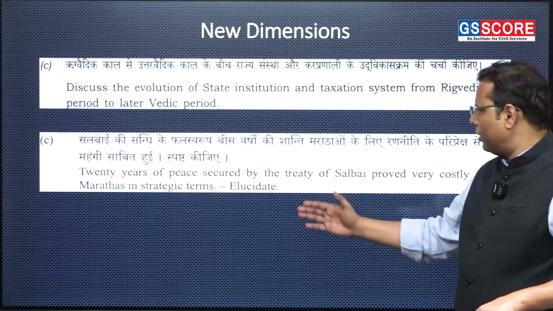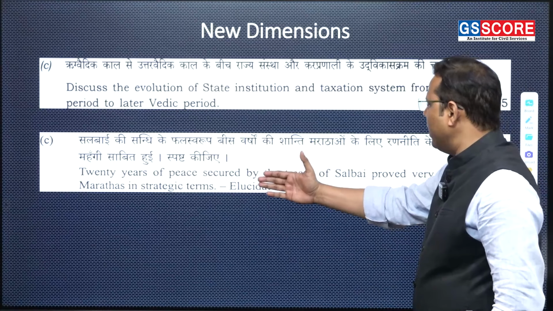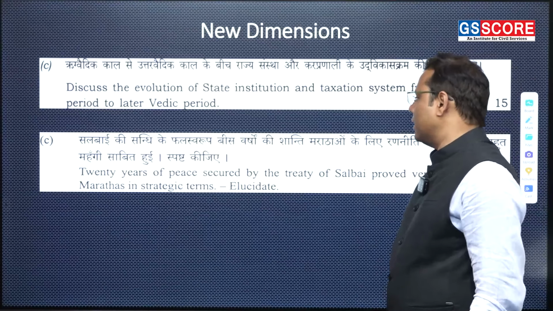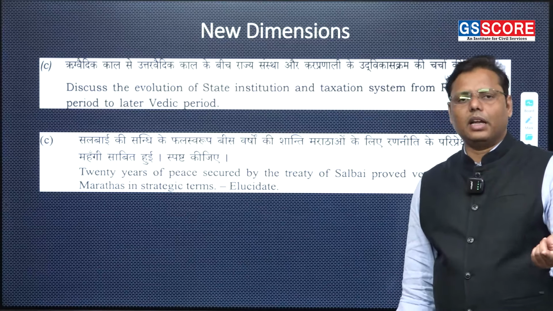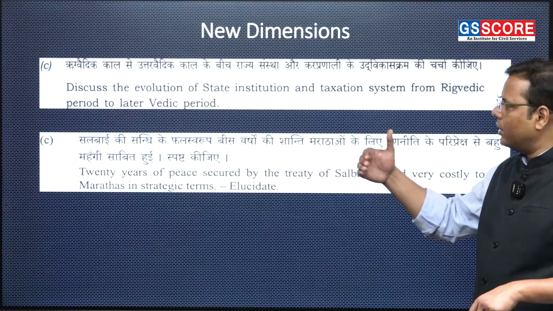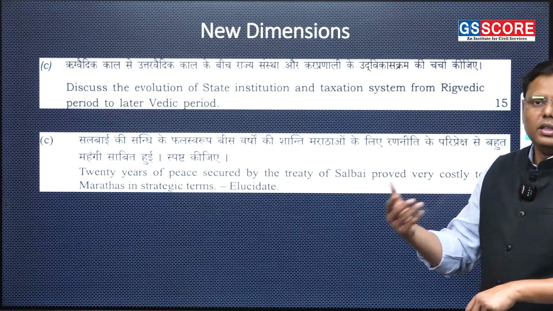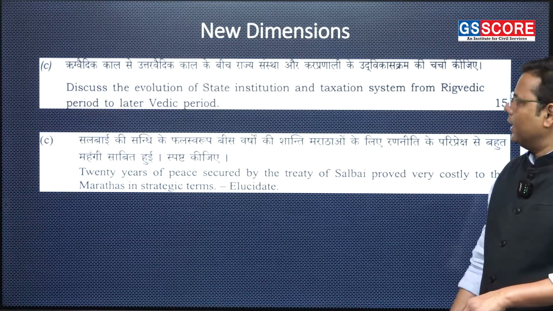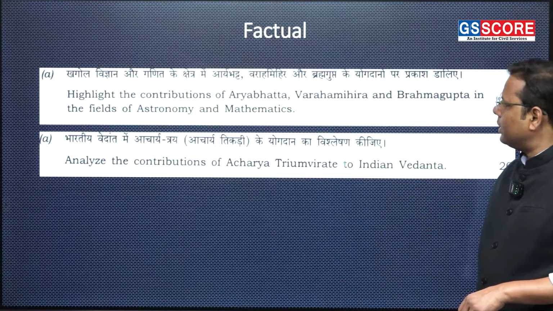Let's see another question that I have taken from the modern part: the 20 years of peace secured by the Treaty of Salbai proved very costly to the Marathas in strategic terms. Now, mostly we go for understanding the Treaty of Salbai: what are the provisions, what are the various impacts, and so on. But then it is asking about the next 20 years and what problems the Marathas faced, specifically the strategic problems. This is the reason I believe you have to have an idea of these new dimensions and understand them.